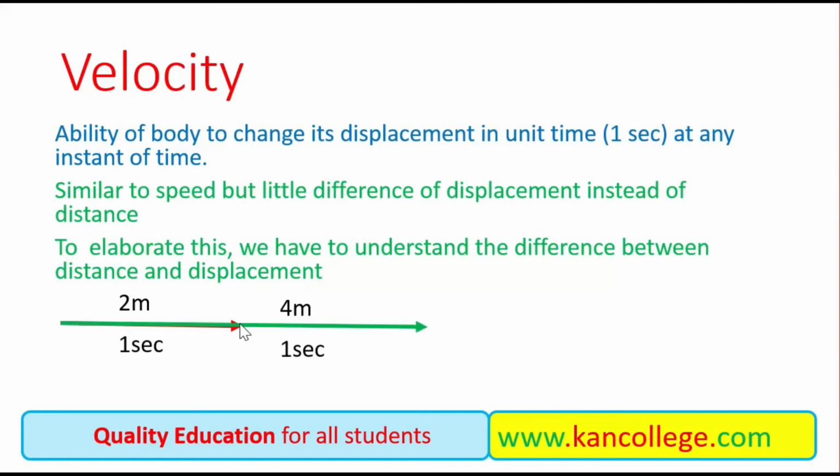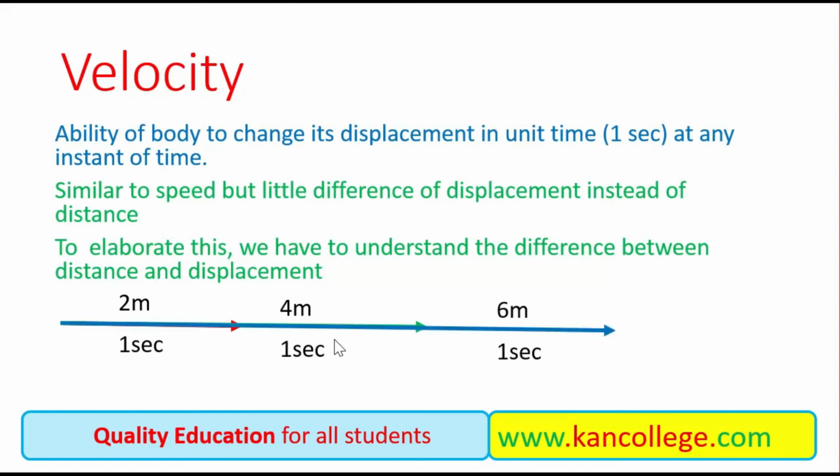But in the next second it is totally displaced 4 meters, and the change in displacement, initially it was first displaced 2 meters and now it is further displaced 2 meters, so change in displacement is 2 meters. From 2 to 4, change is 2 meters.